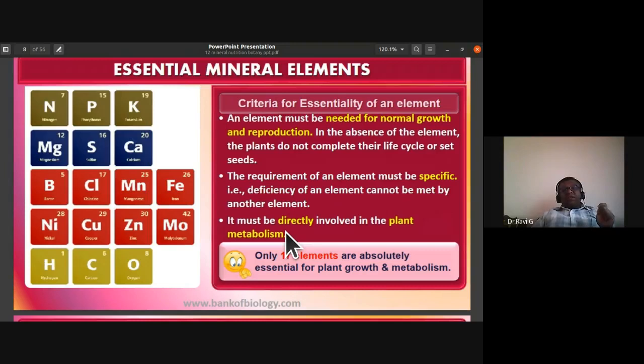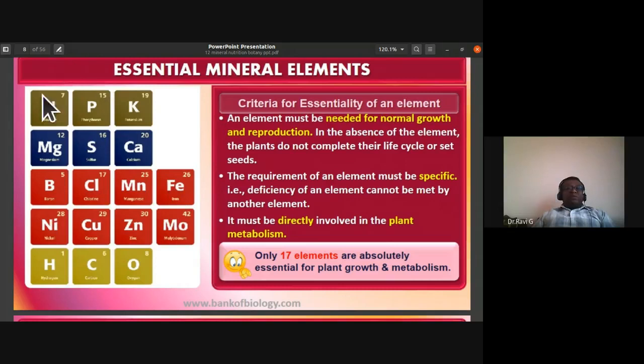The essential element should be directly involved in the plant metabolism. Only 17 elements are absolutely essential for plant growth and metabolism. Even though we said that around 60 elements have been discovered in different plants, for normal plant growth, reproduction, and metabolism, 17 elements are absolutely essential.